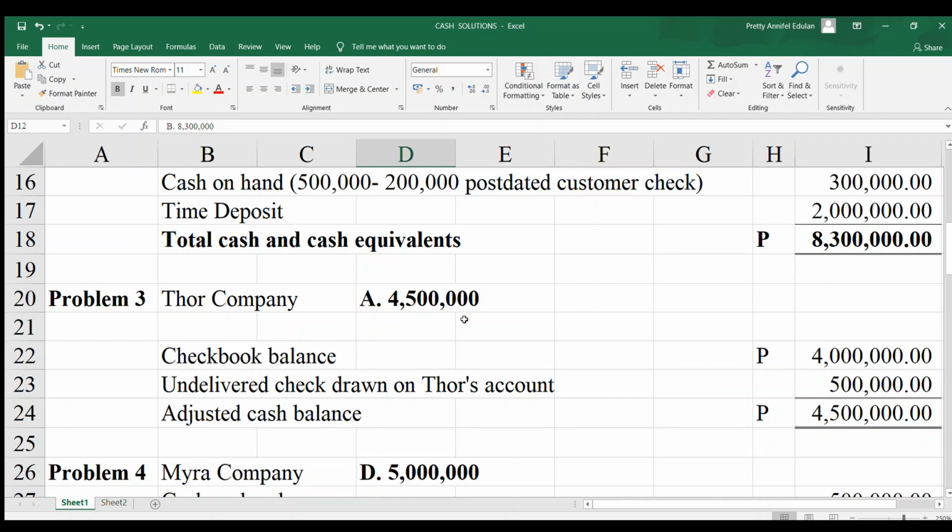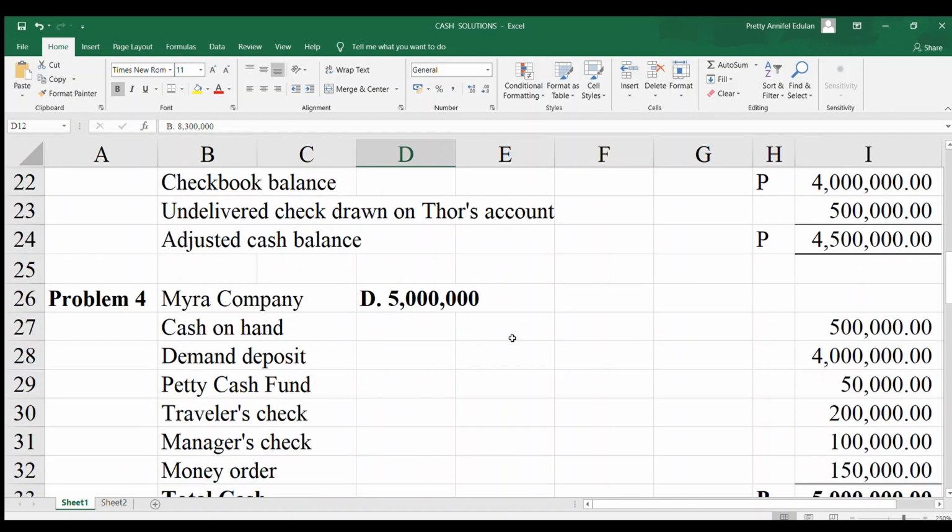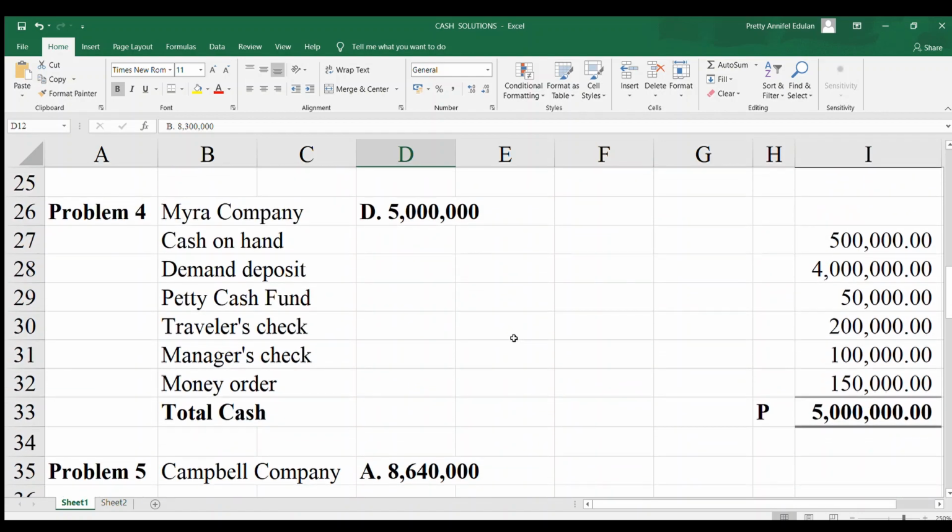So, cash and sinking fund will be considered as non-current investment because it is set aside for the payment of a non-current liability. Hence it is a non-current asset, which is in the form of non-current investment. So, add them all. You will have 4,500,000. So you'll write letter A beside the problem number, then write the amount. Next, problem 4.